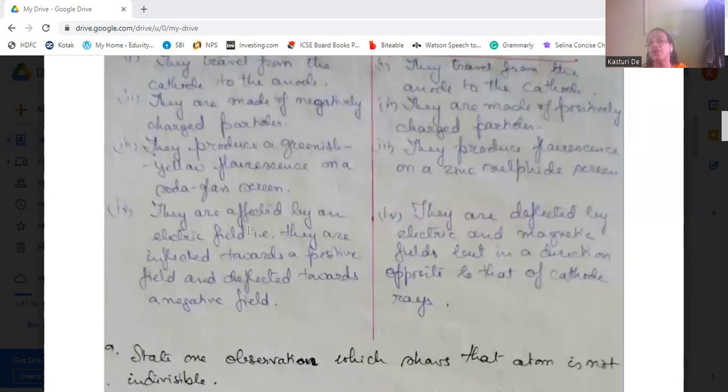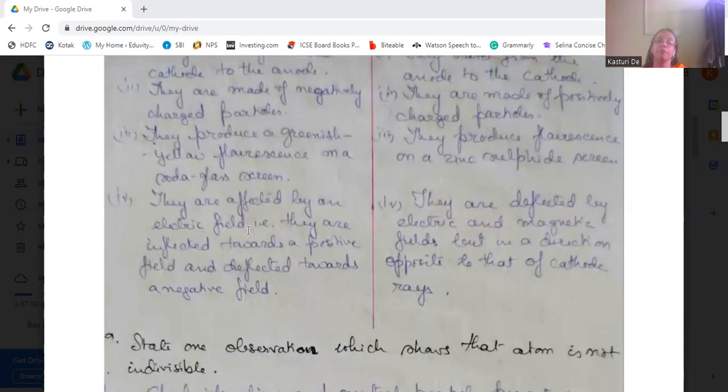In case of anode rays, they are deflected by electric and magnetic fields both, but in a direction opposite to that of the cathode rays. That is, they will be attracted towards a negative field and deflected away from the positive, because they are positively charged rays.